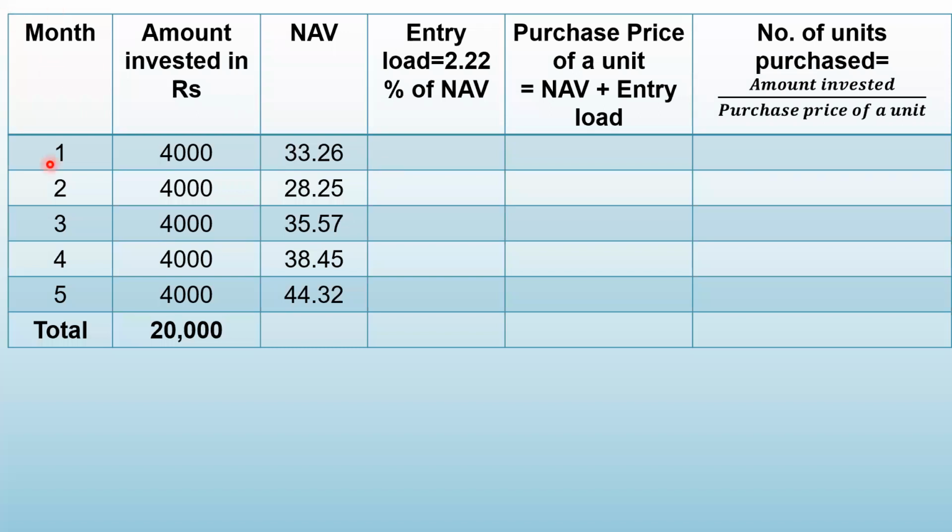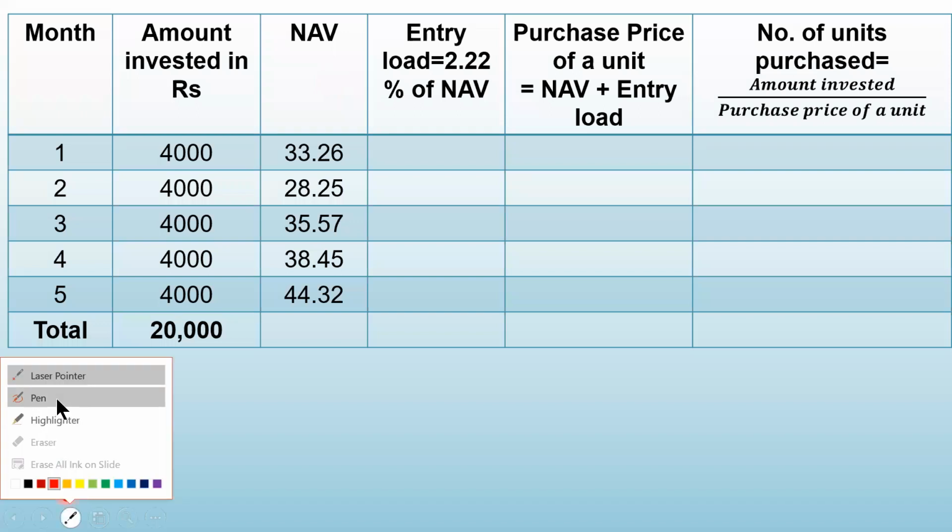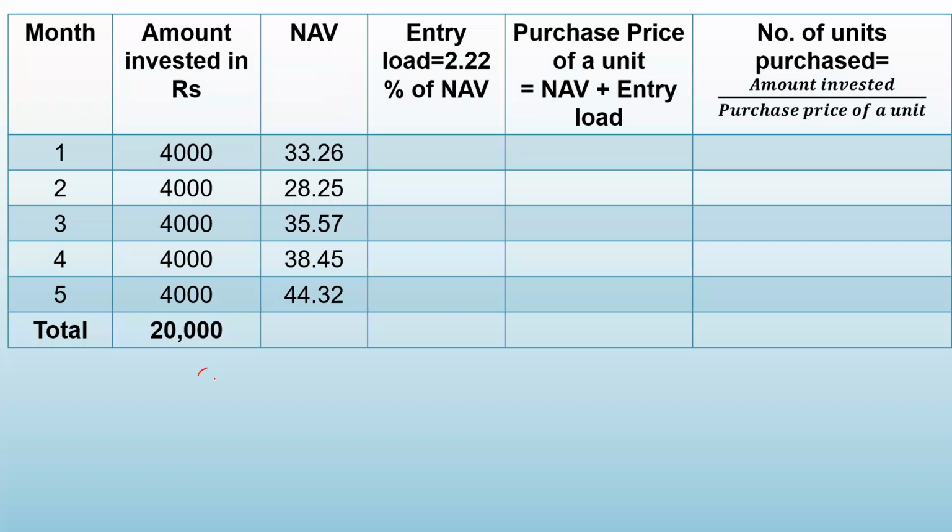So first column month, 5 months. Amount invested in all the 5 months is 4,000, so the total amount is 20,000 if you add this. NAVs are given to you in all the 5 months. Now entry load we have to calculate. So let us see for the first month. In the first month, what is the NAV? 33.26. Find out the entry load. So entry load is 2.22% of NAV, and NAV is 33.26. This is for the first one.